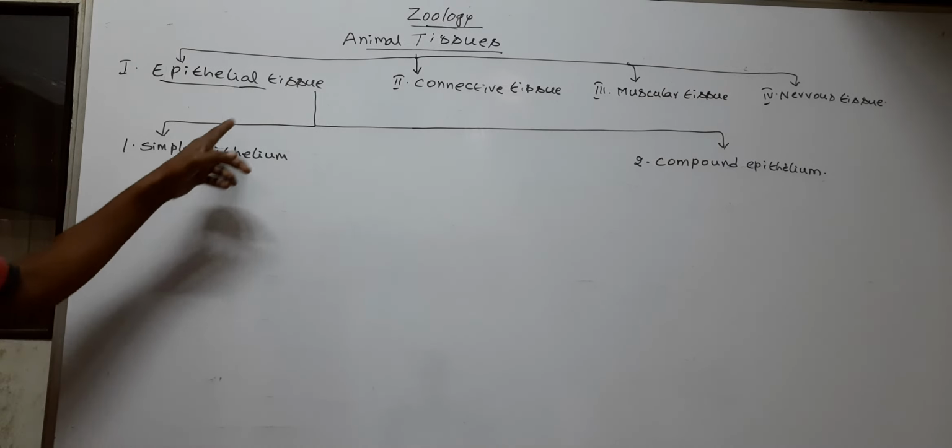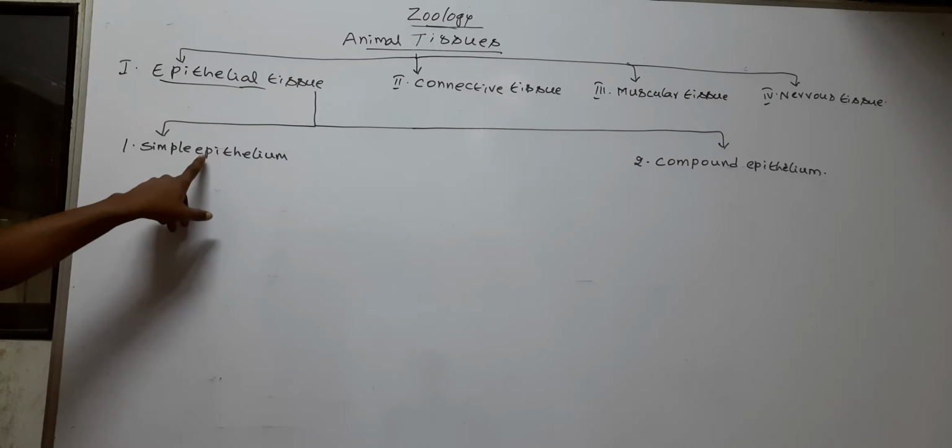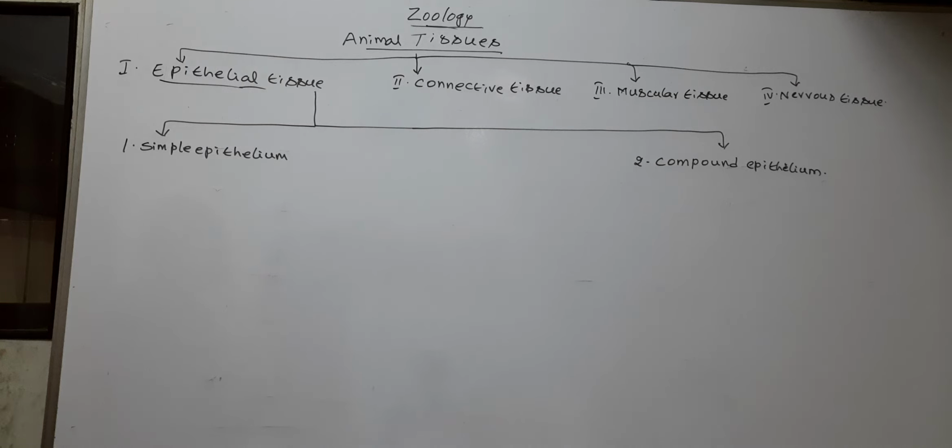So the epithelial tissue divides into two types, simple epithelium and compound epithelium, based on the number of layers and shape of the cells.